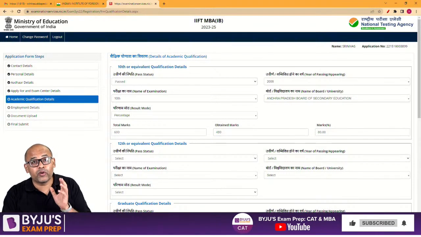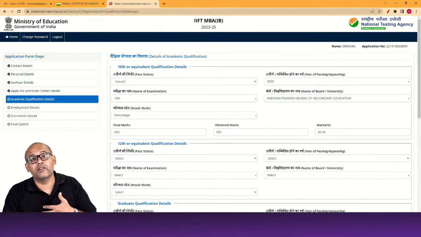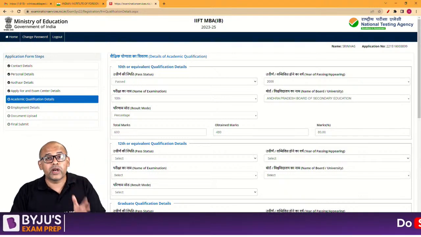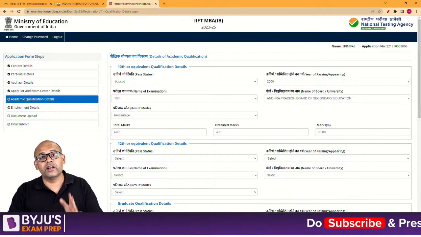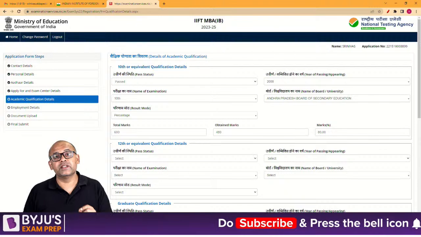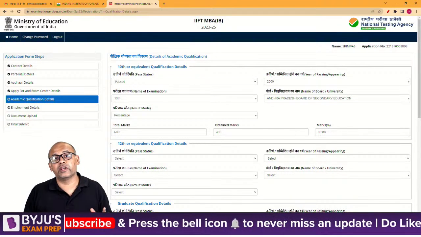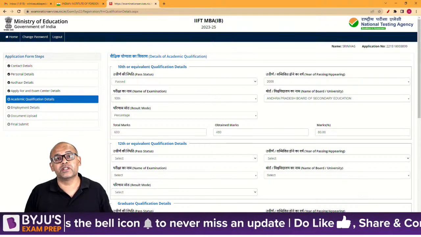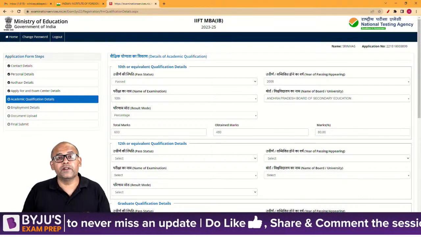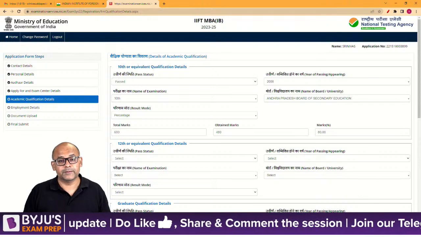Now you be careful about what you're entering. It doesn't matter to me because I will not be going to the interview, but you guys will have to be very careful when you're entering these marks, because any discrepancy can be pointed out in the interview. It could lead to disqualification also if the discrepancy cannot be justified by you. So please be very careful about the marks that you're supposed to enter.